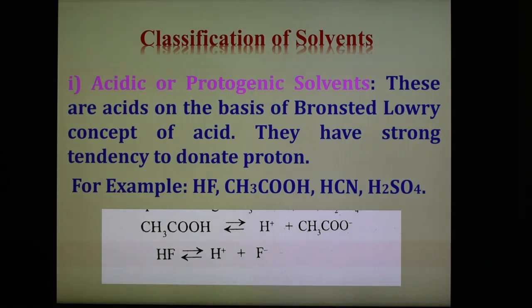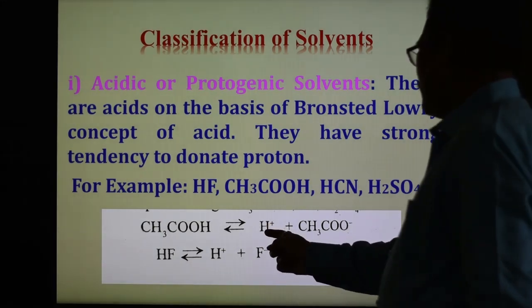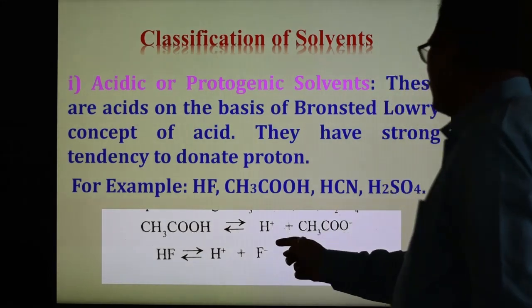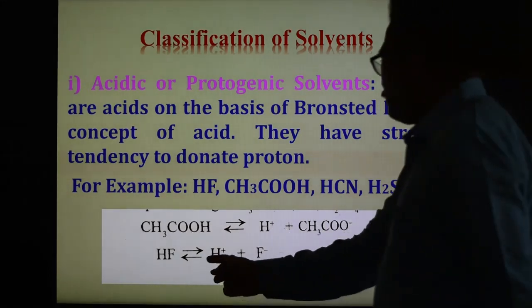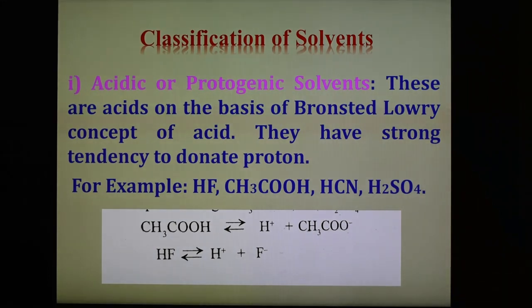These are the solvents which give H plus ion. So acetic acid has a replaceable H plus ion, HF also has a replaceable H plus ion. Therefore these are the solvents known as acidic solvents.